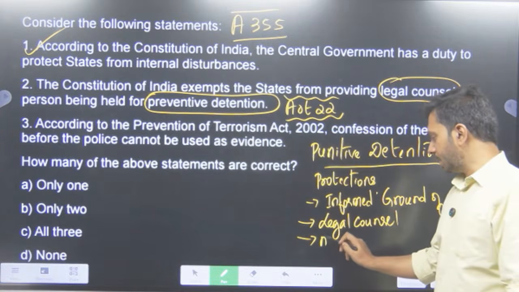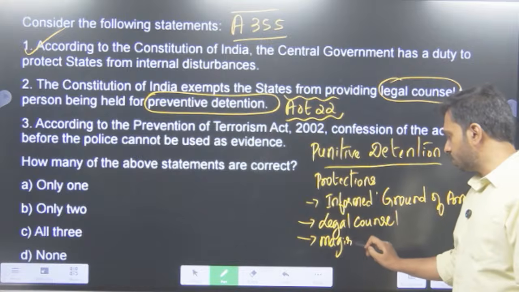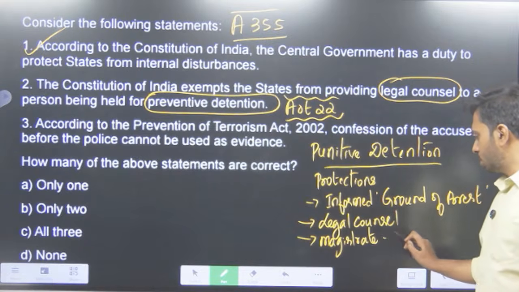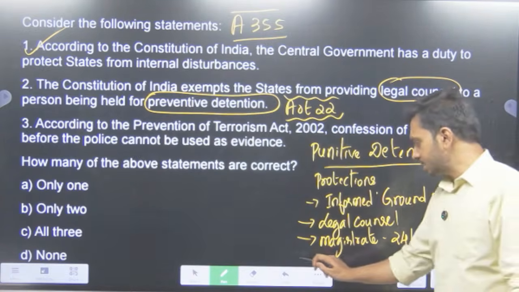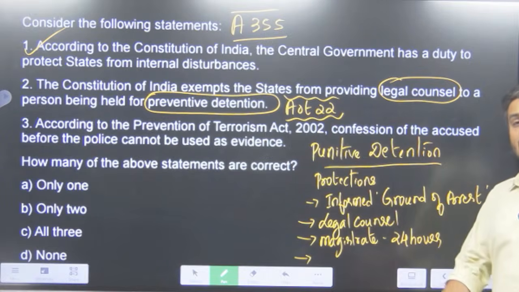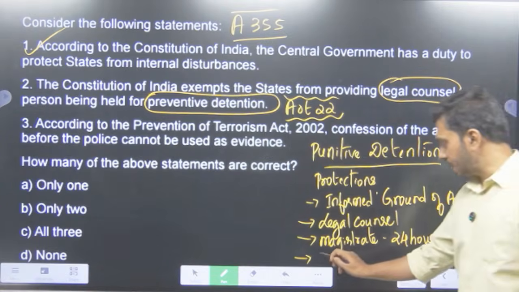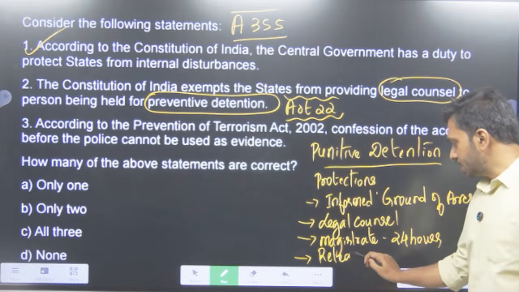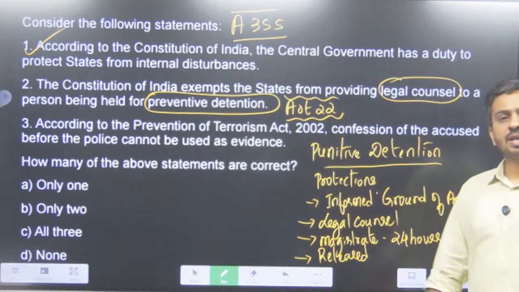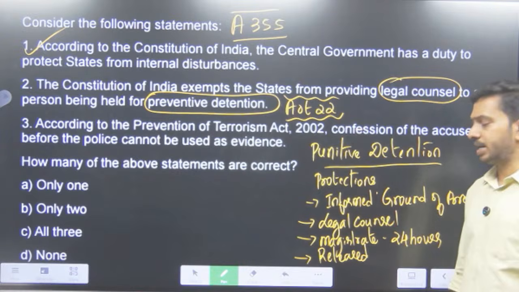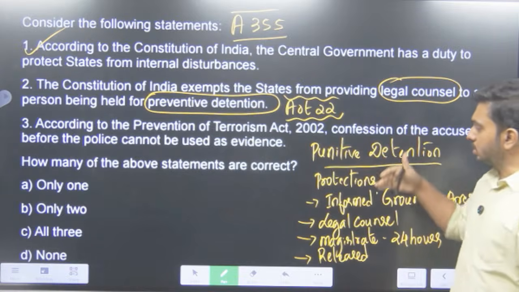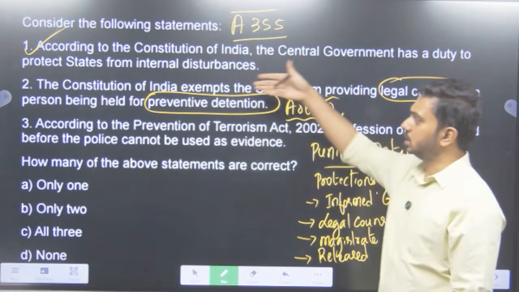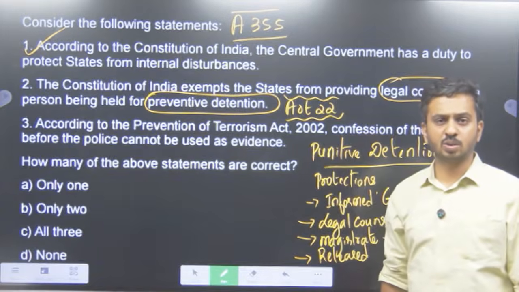Then he has to be brought before the magistrate within 24 hours of his arrest, except the travel time. Then, if the magistrate does not authorize further detention, then that person needs to be released from the prison. So these are certain protections guaranteed under Article 22 for punitive detention. Now, does all these extend to the preventive detention? That is basically the question here.